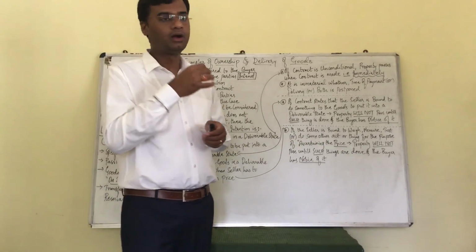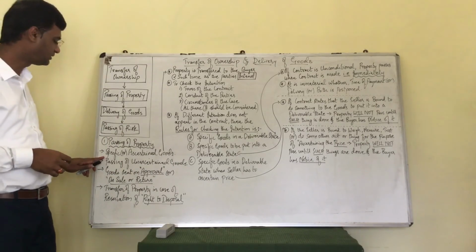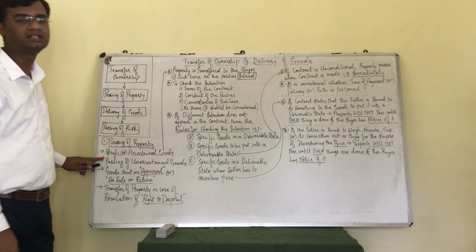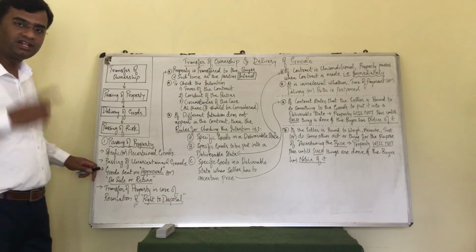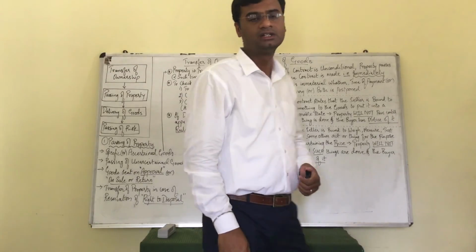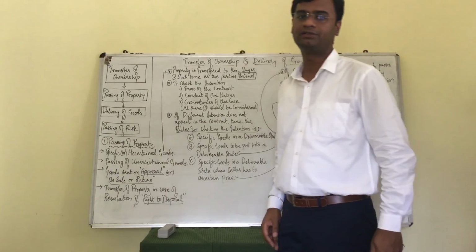So all that we have understood here is only the first point of passing on of property, if the goods is specific or ascertained goods. Please recall my previous class videos about specific and ascertained goods. Now in my next session I will be discussing the remaining part of it.